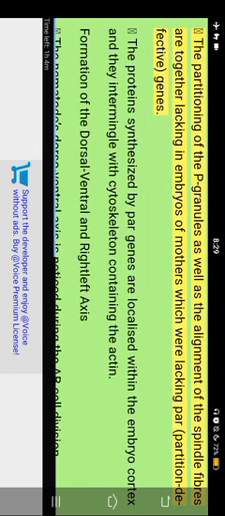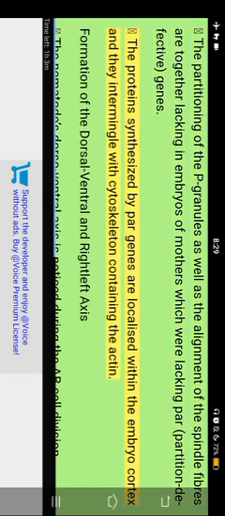The partitioning of the P granules as well as the alignment of the spindle fibers are both lacking in embryos of mothers lacking PAR partition-defective genes. The proteins synthesized by PAR genes are localized within the embryo cortex and they interact with the cytoskeleton containing actin.